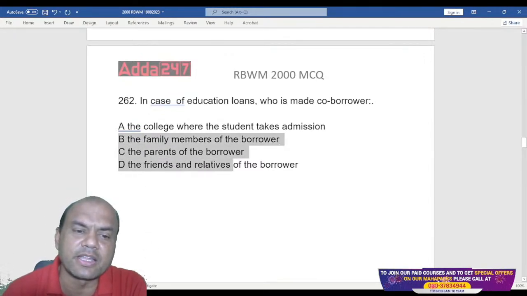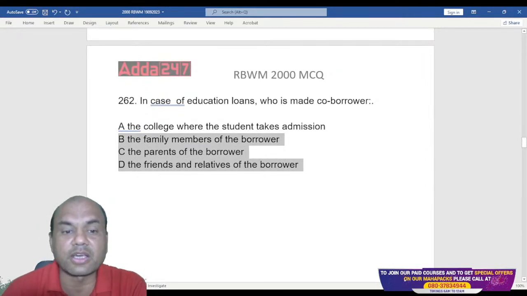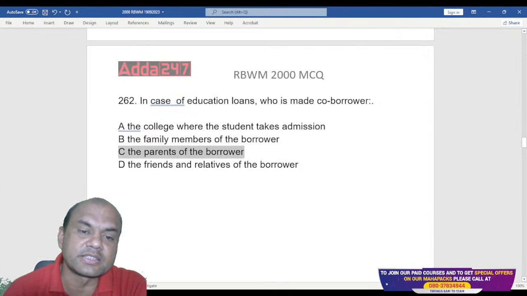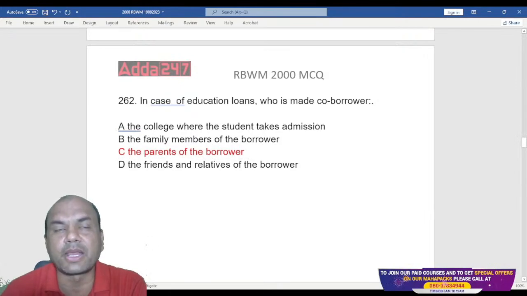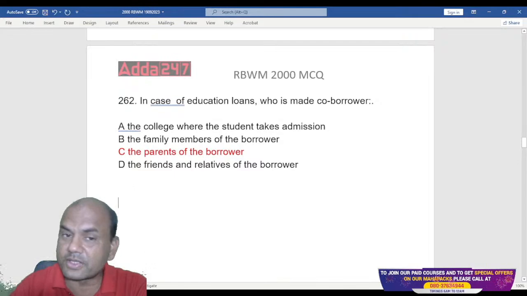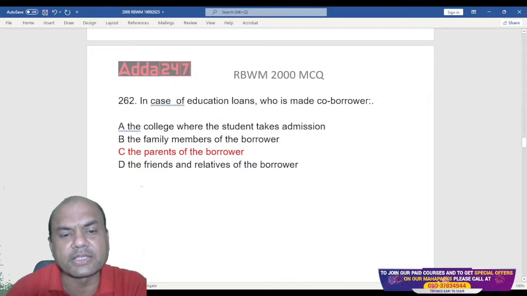See this, B, C and D. All of them are similar answers. But what is the correct answer then? The correct answer is this, parents. Parents of the borrower means the parents of this student. Parents of the student are taken as the co-borrowers. Always remember this.